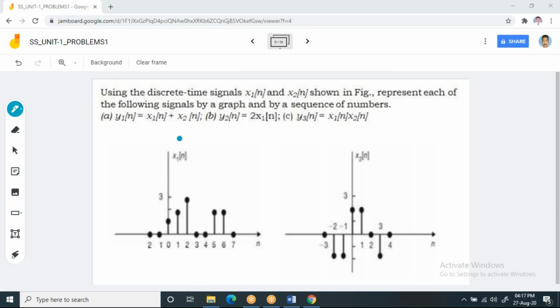Please see this diagram. Here we have 2 discrete signals, x1 of n and x2 of n, which are represented in discrete fashion. Now tell me the values of x1 of n in the curly braces. Similarly, x2 of n also in the curly braces. Post it in the chat box.